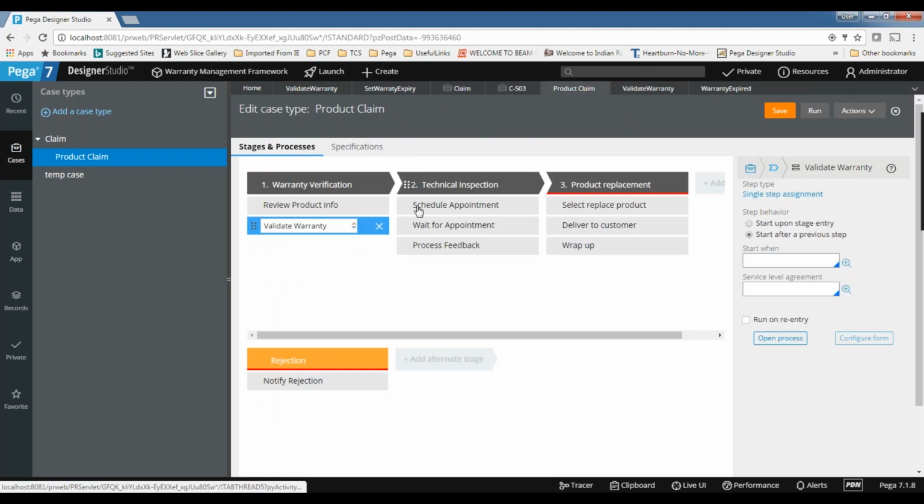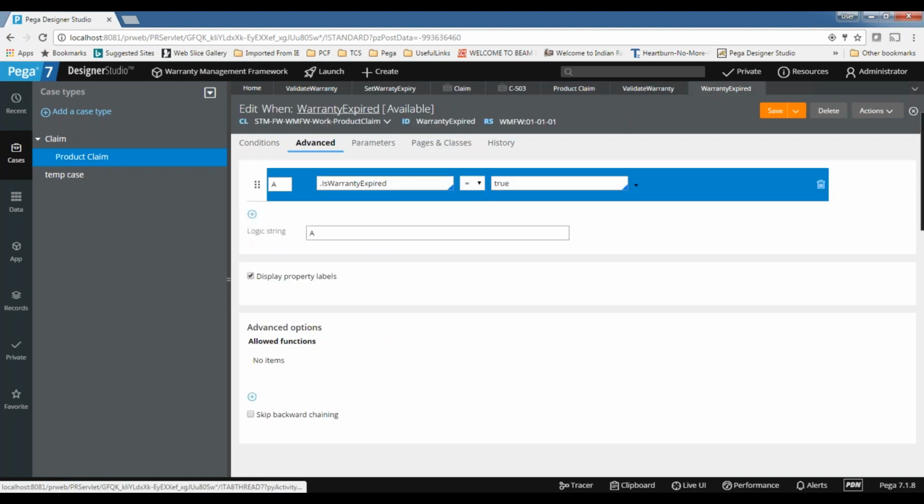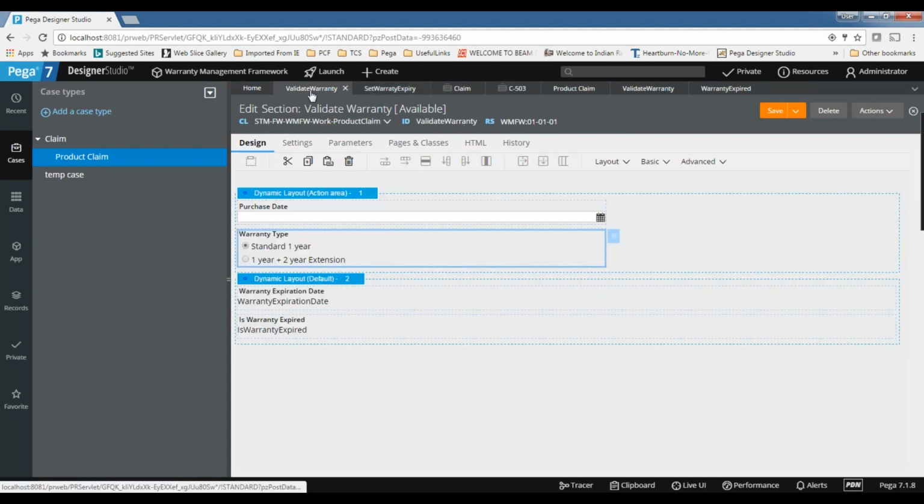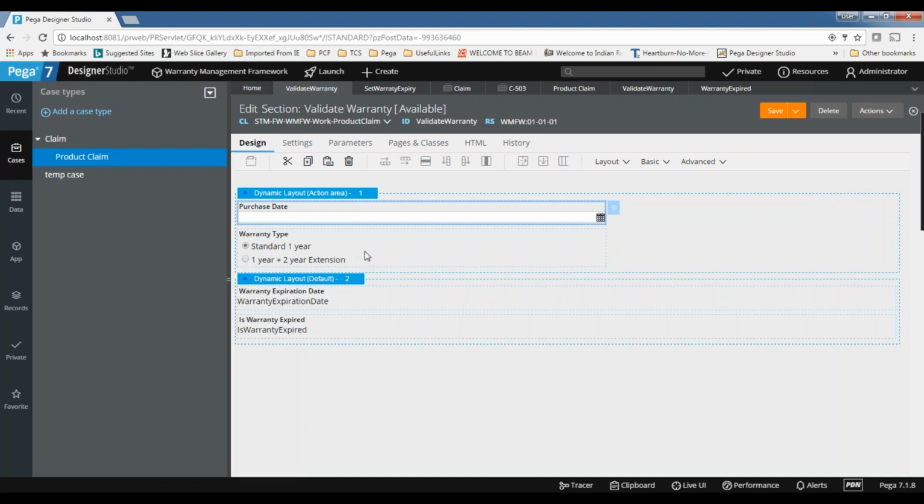Let's say a simple example here. I'm writing a warranty expired data transform. Here the logic is simple, but I'm calling the same rule 2 times. Whenever I change this value, I'm calling it. That means I'm calling it 2 times. But in the declare expression, I have just created the rule. I'm not worrying about when to call the rule and whether it's calculating correctly or not. It's automatically calculating and showing me the data.